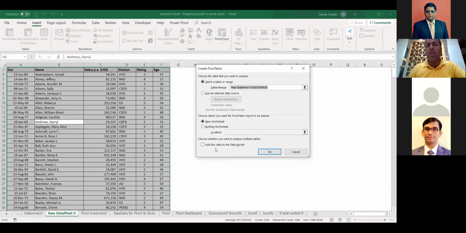Now there's a very interesting concept called "add this data to the data model." We are not using this over here. Hold on to this. We are going to use this function in Power Query.